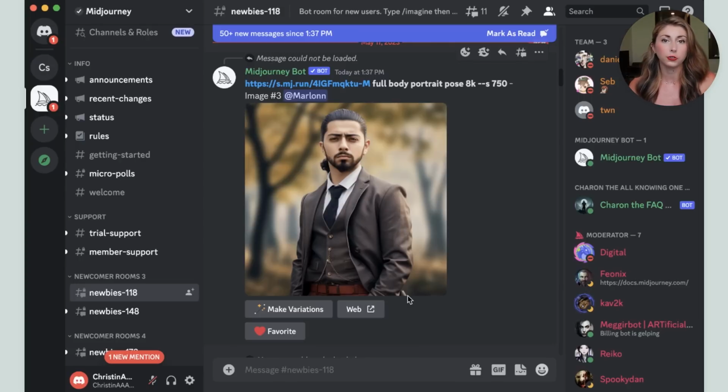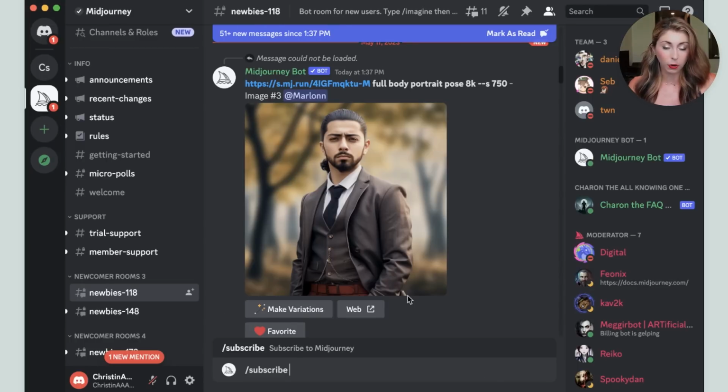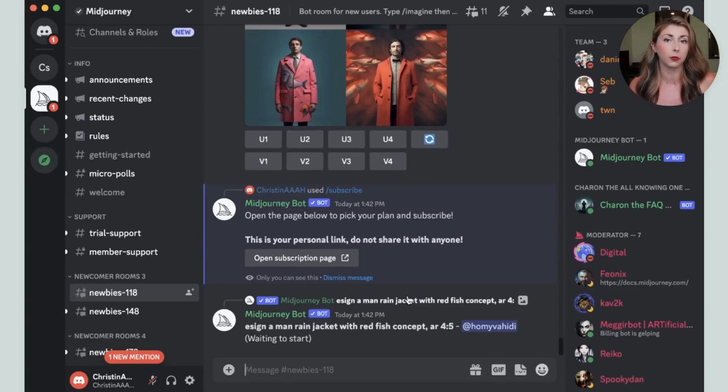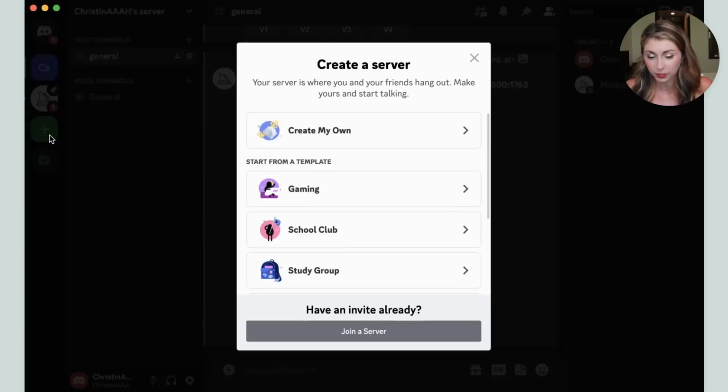Once you've done that, you do need to subscribe so that we can use these for commercial use, and you can do that by hitting subscribe. And this is going to bring you to a link that allows you to buy one of their packages so that you can use this. If you've already bought your subscription, you also want to open up your own server so people don't have to see your designs. What you're gonna do is hit add a server.